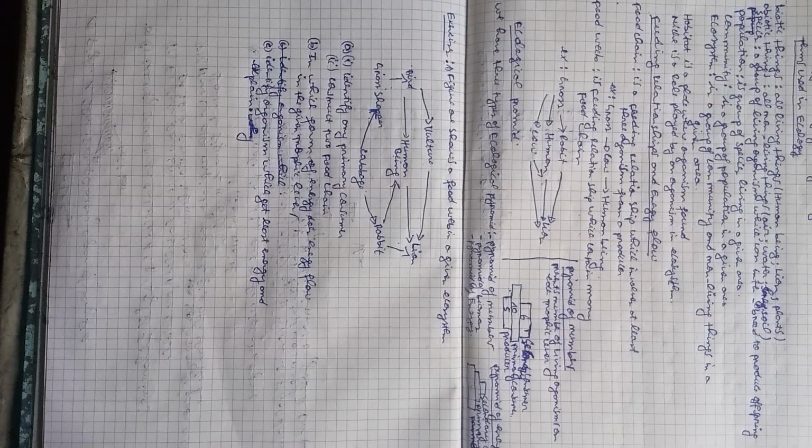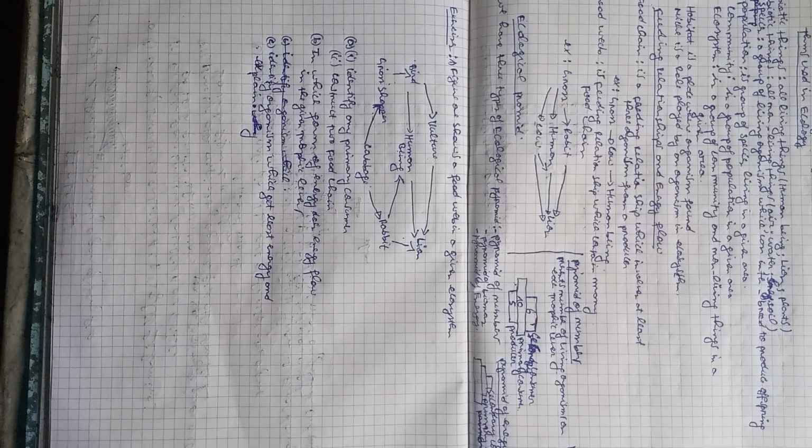Pyramid of biomass presents the weight of living organisms, in kilograms. For example, the producers are 200 kilograms, the primary consumers are 300 kilograms, and the secondary consumers are 90 kilograms.